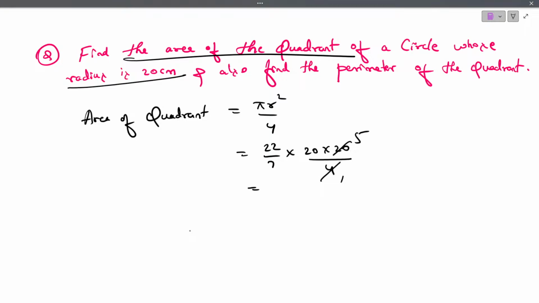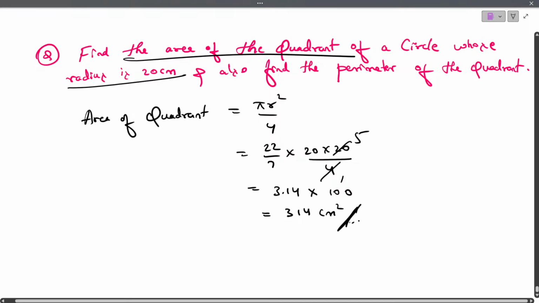Any other terms get cancelled? No. So 22 by 7 we can write as 3.14 into 20 into 5. 5 2s are 10. So 3.14 into 100 becomes 314. Is this clear? 314 centimeter square. This is the value of area of quadrant.